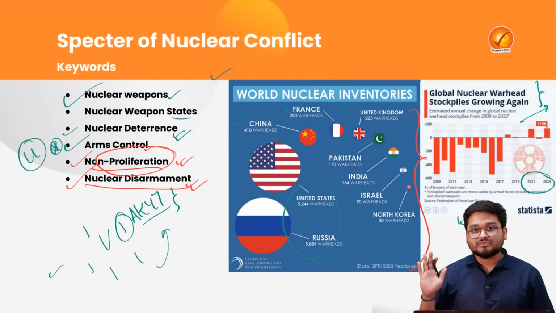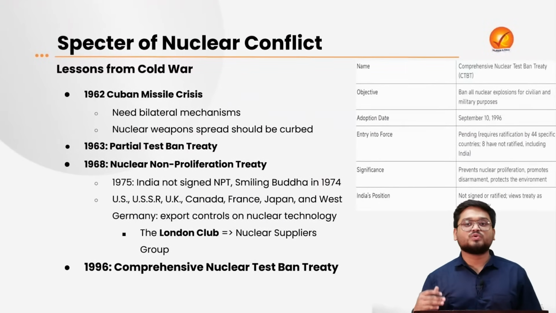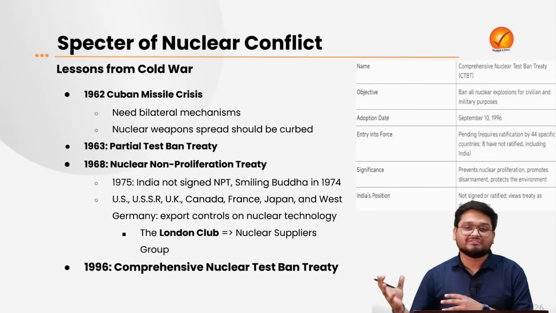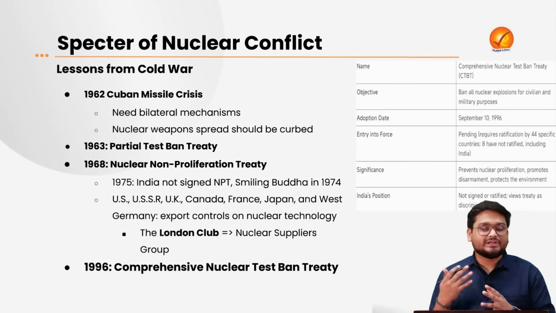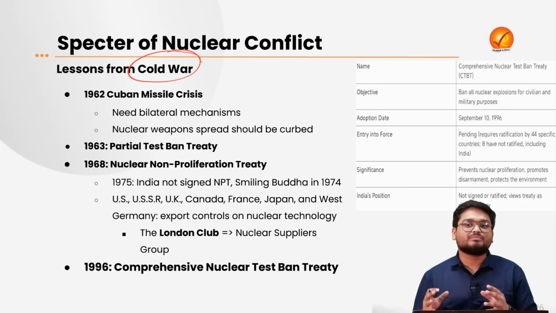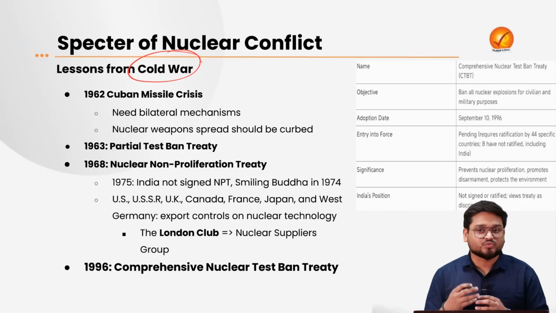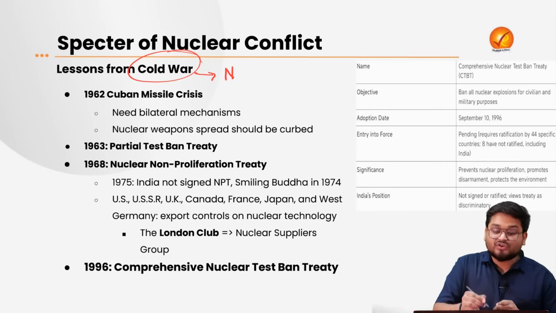And after we have become acquainted with the various terms here, we are in a position to go on to the particular agreements and conventions on the nuclear front. Now, this particular debate on the nuclear front starts from the Cold War, when the US and the USSR were embroiled in this conflict, and one of the main center stages was the use, or the potential use, of nuclear weapons.